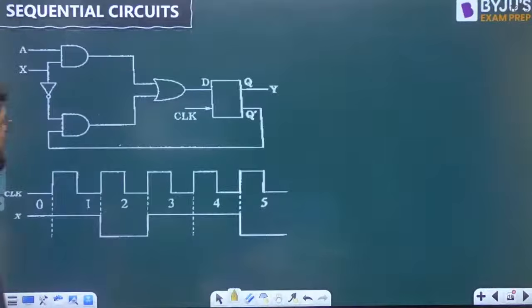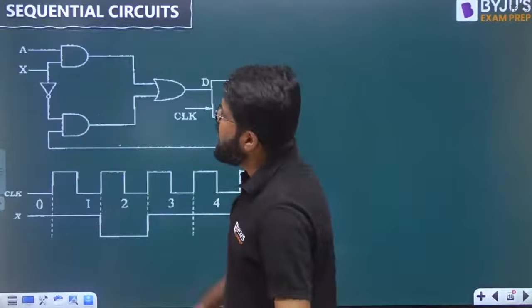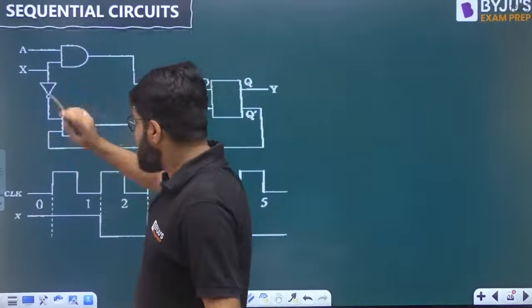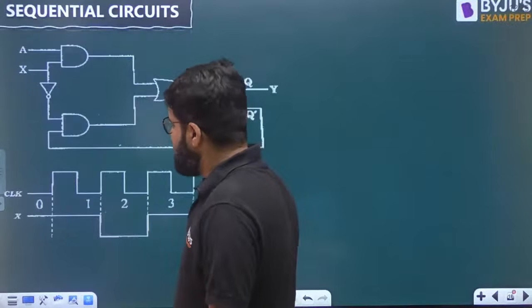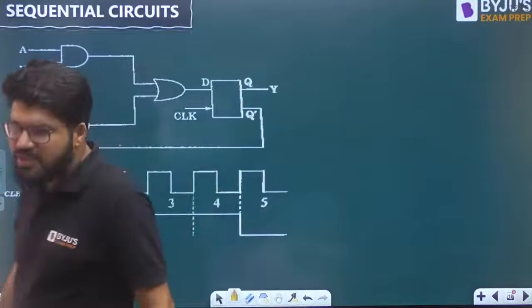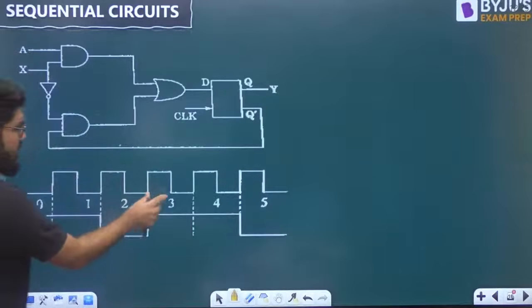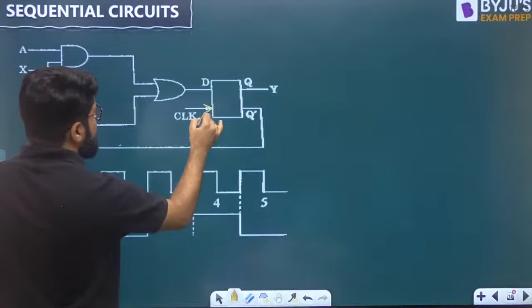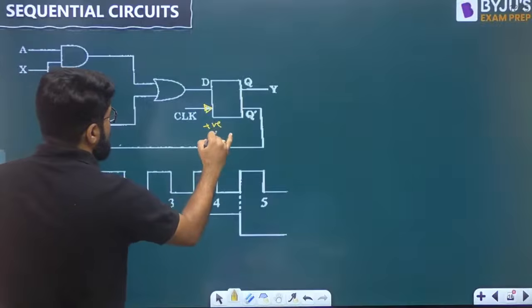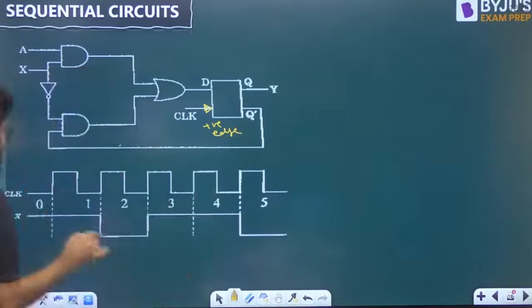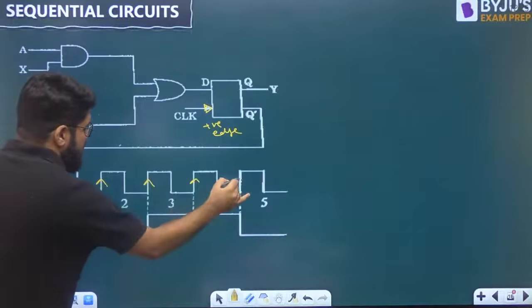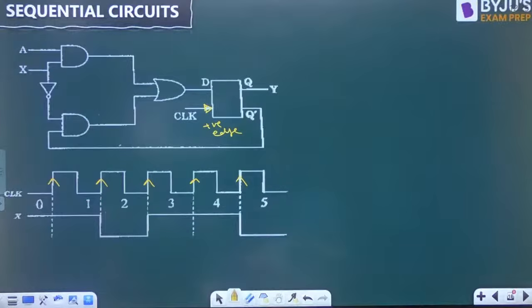Let's have a look into this diagram clearly. A_i is the logic level at A on the ith clock period. The value of X is given. Now you just have to see. This is the first clock cycle, second, third, fourth, fifth. The D flip-flop is positive edge triggered, so we have to mark the positive edges here, because the transition will occur only at the positive edge.